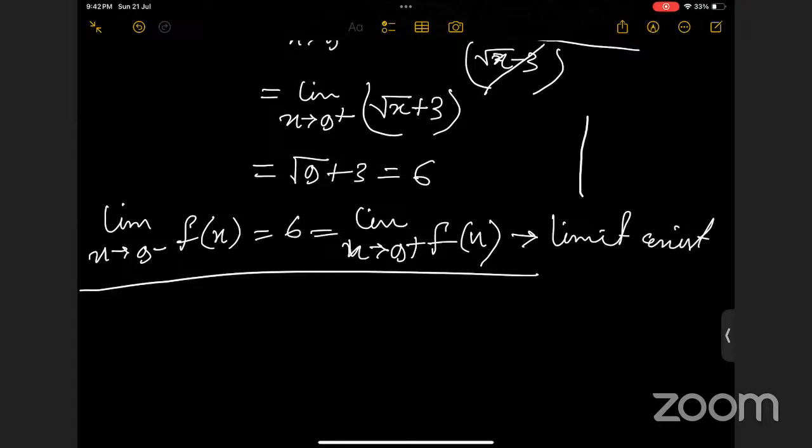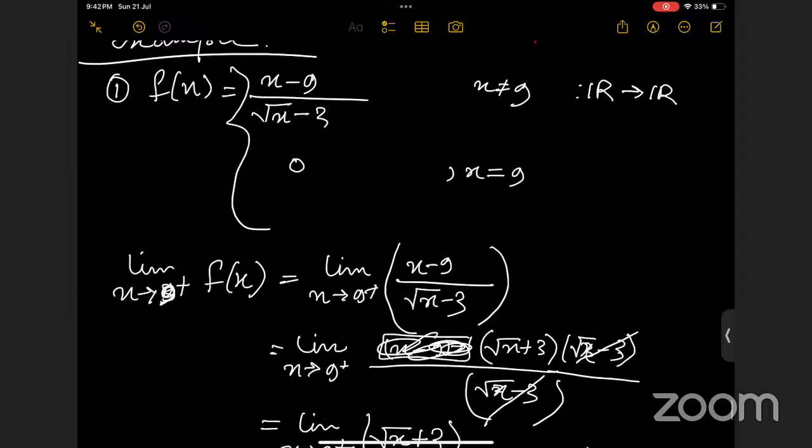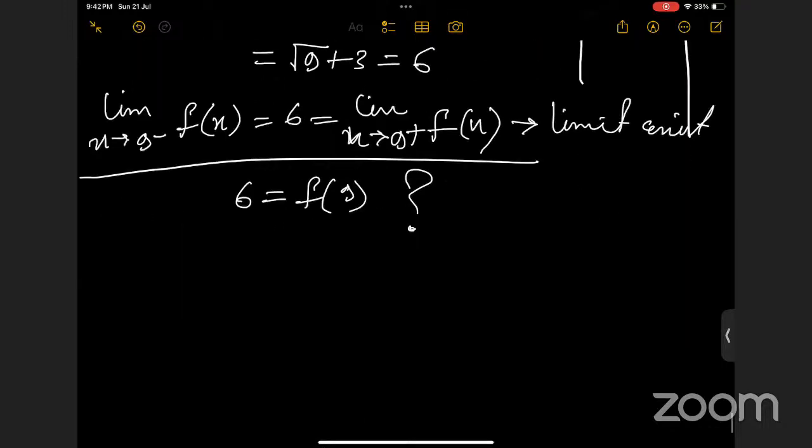Is 6 equal to f of 9? No, ma'am. How do you define the function? As 0, right? At x equals to 9 the functional value is 0, and the limit value was 6. So it's not the same, right? 0 is not equal to 6. So the function is not continuous.